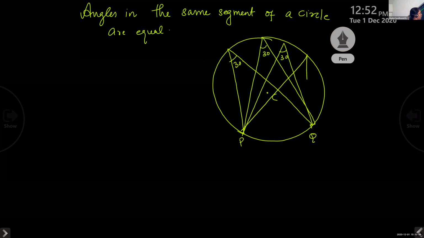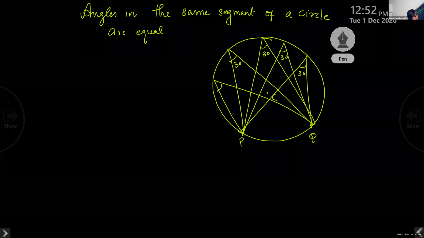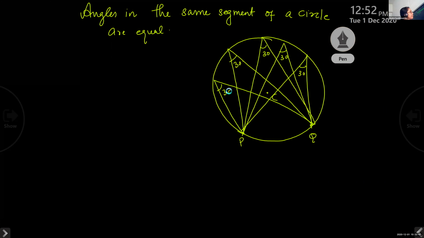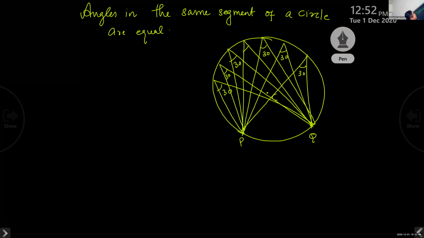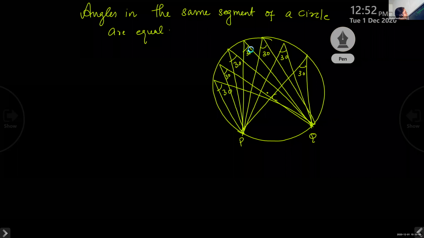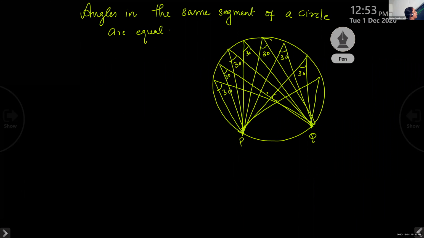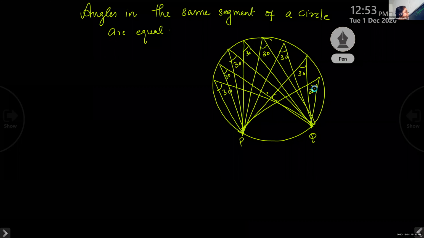See, children, I can draw a lot of angles. Can you see? Wherever I draw, but PQ should be the base. Did you understand, children? Yes, ma'am. From P and Q, if I make an angle elsewhere, anywhere, I'll get the same angle itself, 30, 30, 30, like that. Clear, children? There is another space here. If I make here, that also will be 30. Did you understand, children? Yes, ma'am.